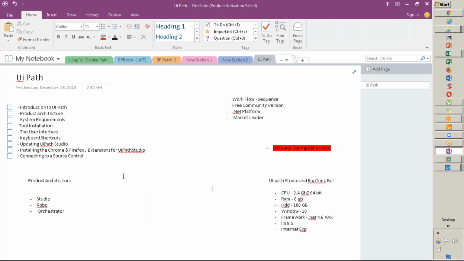Now there is one more configuration which we need to understand, and I will only highlight the difference. That is for Orchestrator, the machine on which you will install Orchestrator. So what is the Orchestrator, guys? What does Orchestrator do? We know the Studio, we know the Runtime, we know the Robot. What does this particular process do? Like in general, what does Orchestrator do? Tell me.